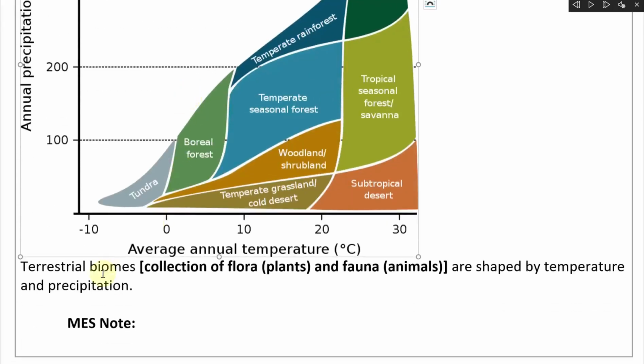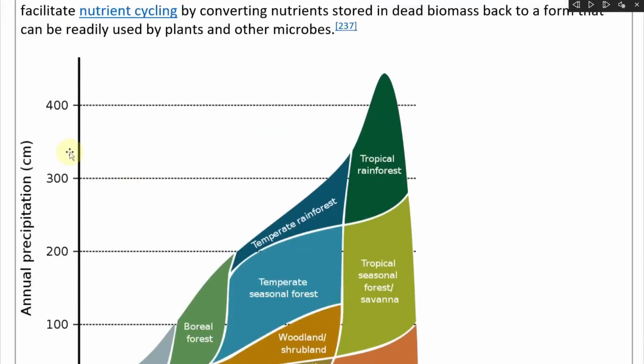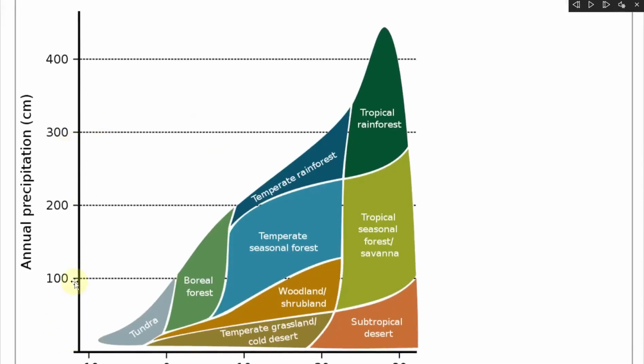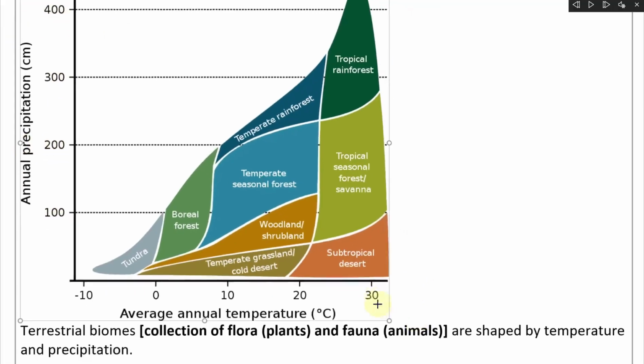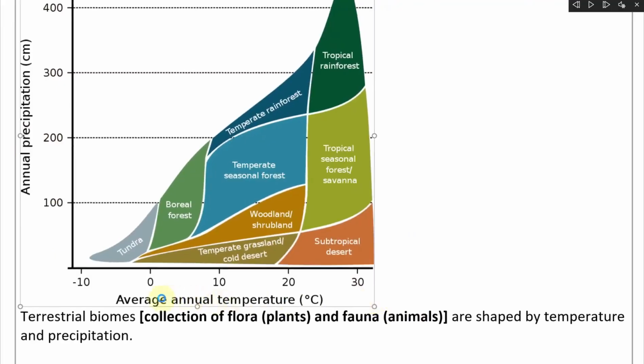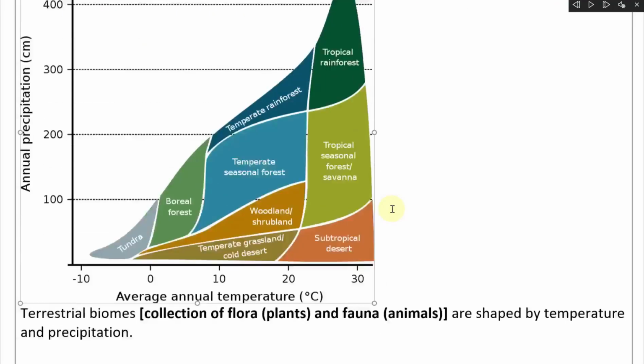So terrestrial biomes, or collections of flora, plants, and fauna, animals, are shaped by temperature and precipitation. So here's annual precipitation: 100 centimeters, 200 centimeters, 300, and all the way above. So that's about 1 meter, 2 meters, 3 meters, 4 meters of rain. Oh, that is a lot of rain. Okay, so annual temperature, and this is temperature from a low of minus 10 degrees Celsius all the way to 30 degrees Celsius here for hot weather.